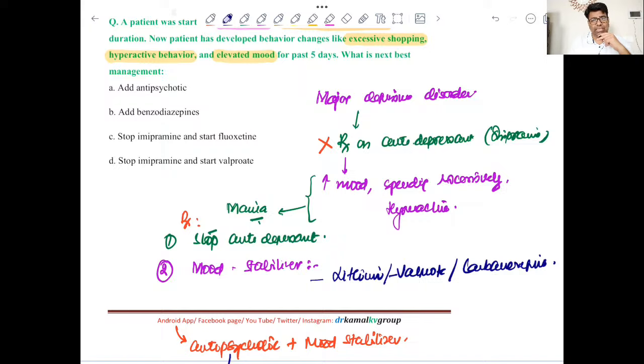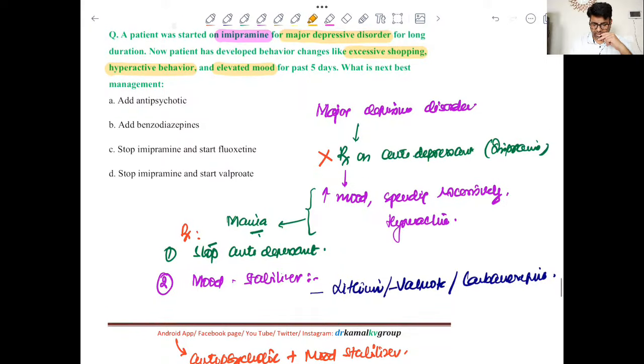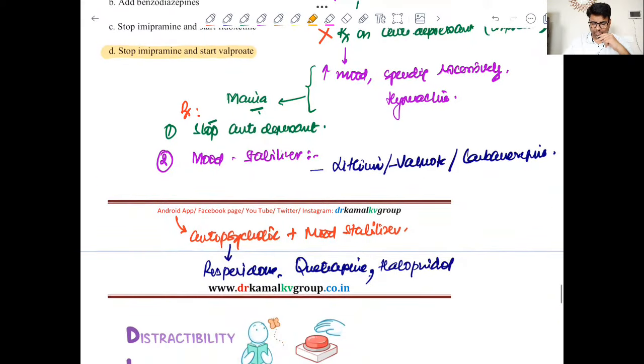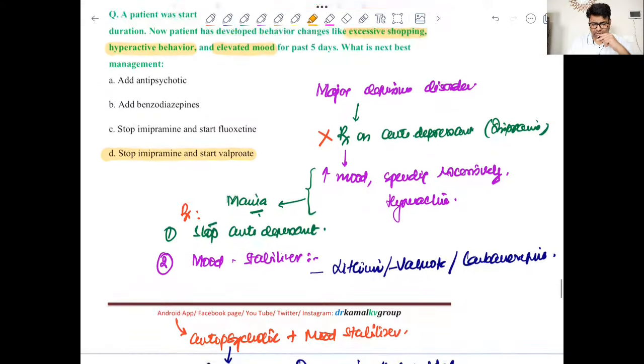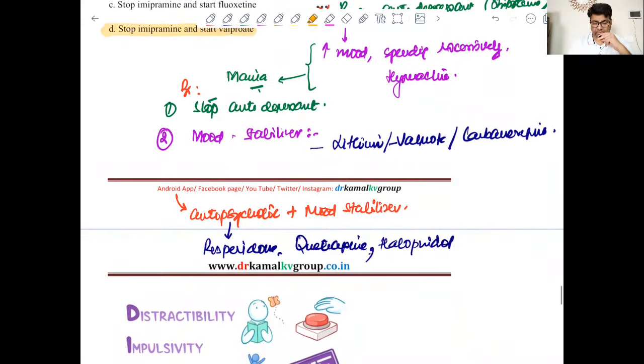So option C and D is okay, and the further step is we have to start a mood stabilizer, that is of course valproate here. So we have to give a mood stabilizer, that is valproate, and practically we do add one antipsychotic as well, right? So antipsychotic plus mood stabilizer is the exact statement, but as far as this MCQ is concerned, we can even go with option D for answer purpose, right?